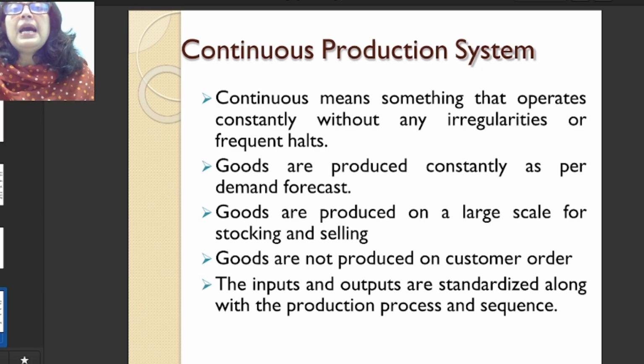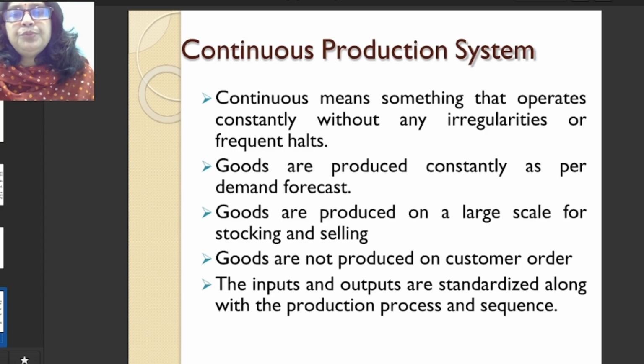Goods are produced on large scale. Here we can say it is mass production. In intermediate production, what happened? We go for more variety and the volume is less. But here the variety is very low. Variety is almost nil, but the volume of production is high. Goods are not produced on the basis of customer order. Normally, this type of production system is not based on customized products.